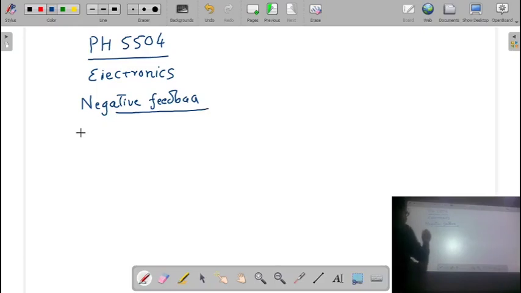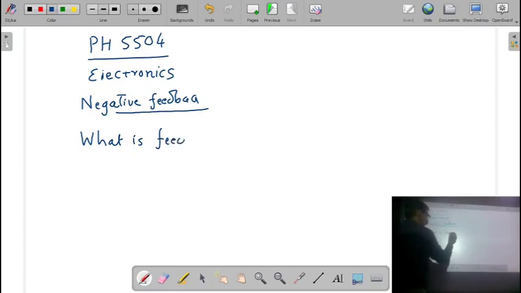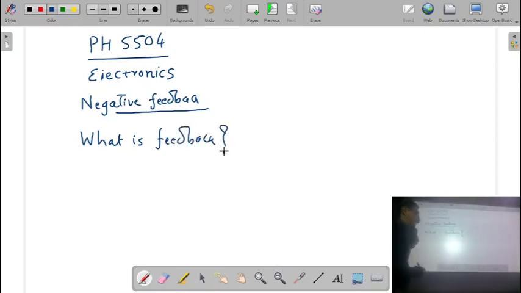So let us see what is feedback, and then what is the effect of feedback? Here we will see the effect of feedback on an amplifier circuit.